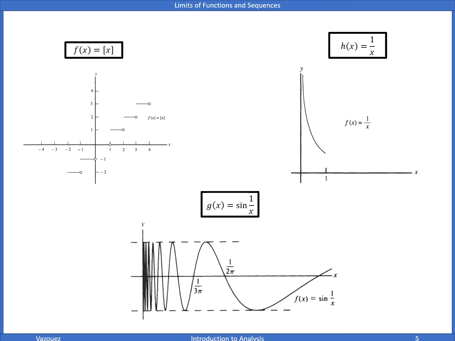I just want to point out that each failed to have a limit at 0 for basically different reasons. So this one didn't have a limit because it had a jump at 0.